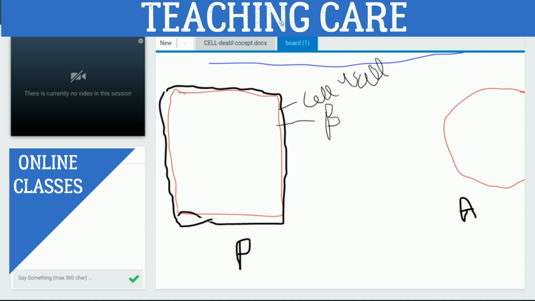I am comparing these two, plant as well as animal. In short, I am writing PM. You should not confuse it with Prime Minister, right? This is the plasma membrane.